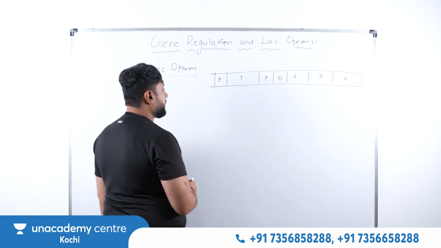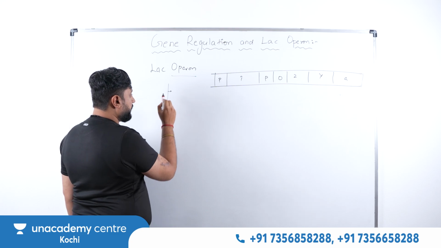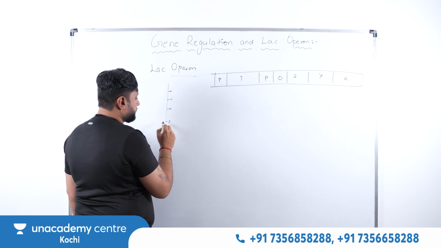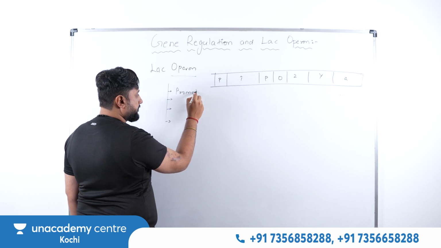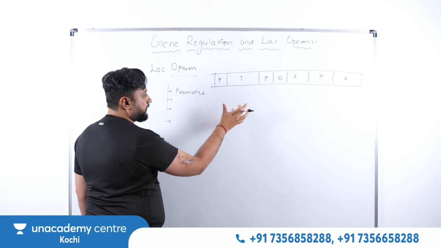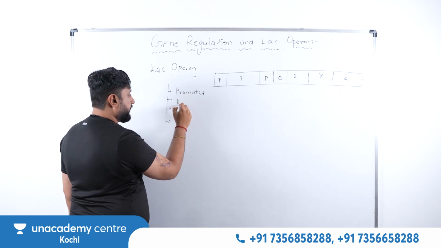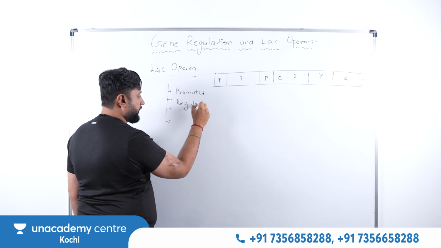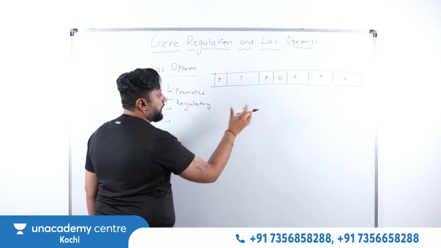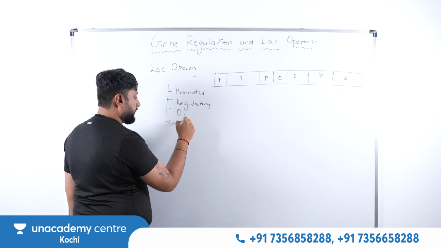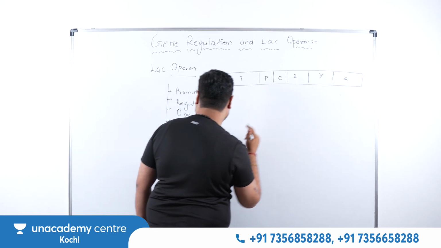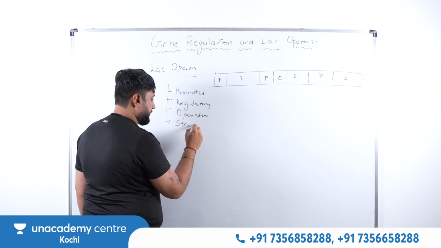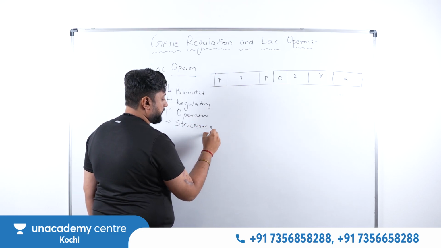What do we keep under this? We have 4 genes. One we can see here is the promoter. Another is the regulatory gene. Another is the operator. And the last one is the structural gene.